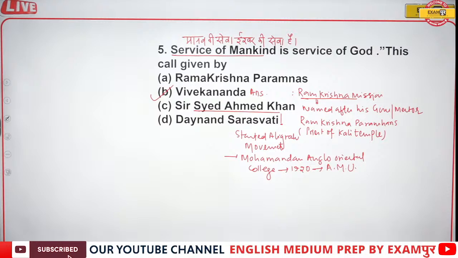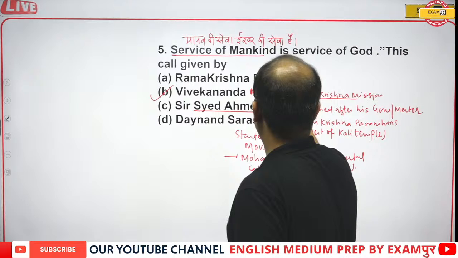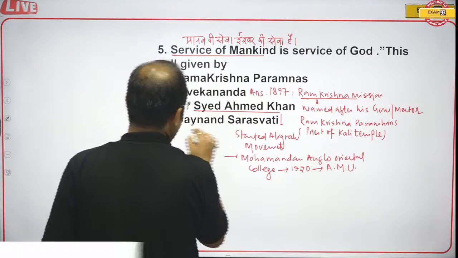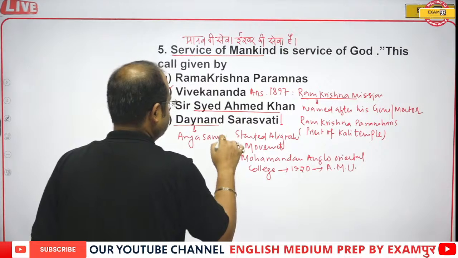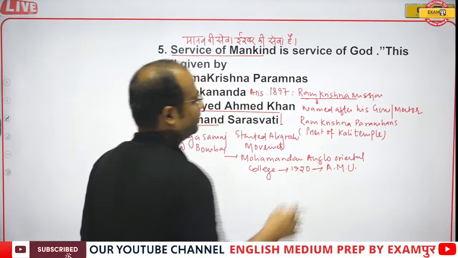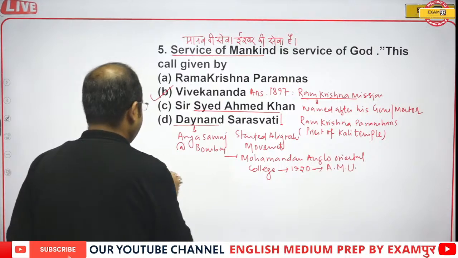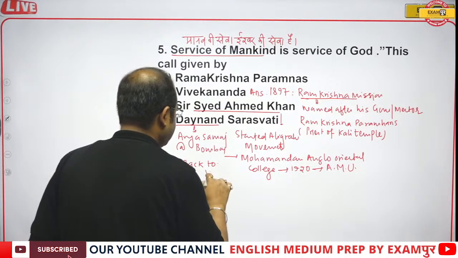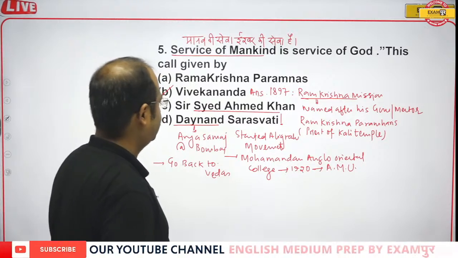Okay, so I have changed the mic. In 1897, Ramakrishna Mission. Dayanand Saraswati founded Arya Samaj in 1875 at Bombay, and the head office of Ramakrishna Mission was in Belur Math. Dayanand gave the call, go back to Vedas. So that was the call given by Dayanand Saraswati.